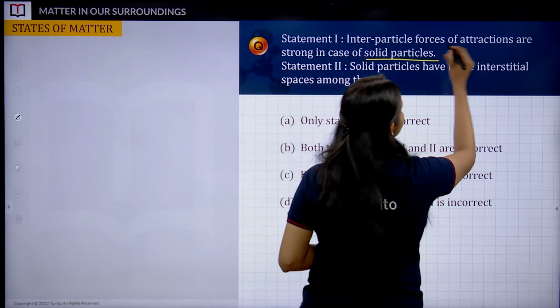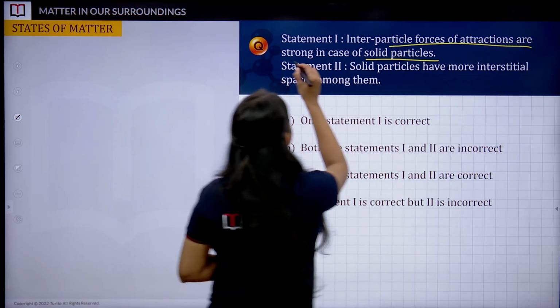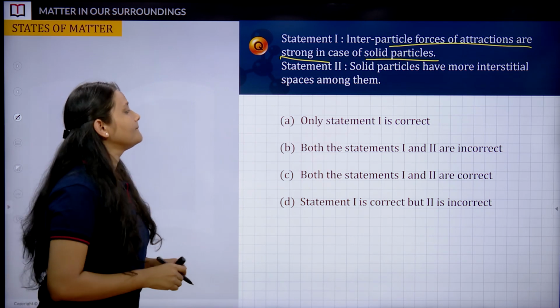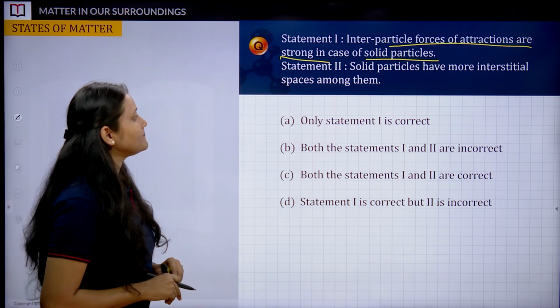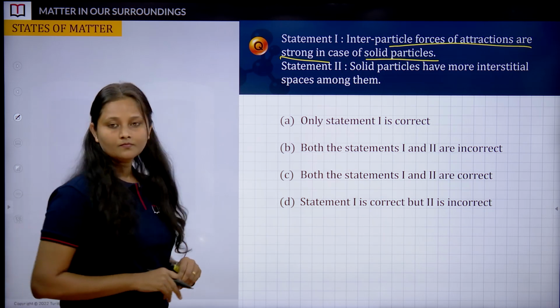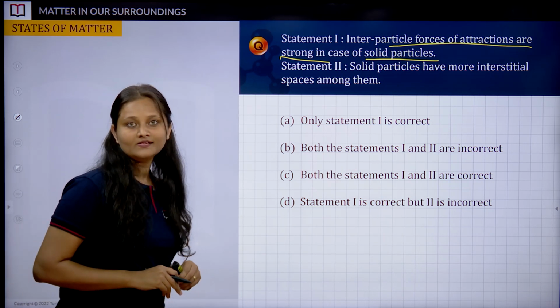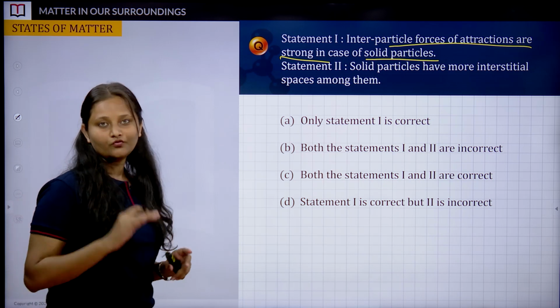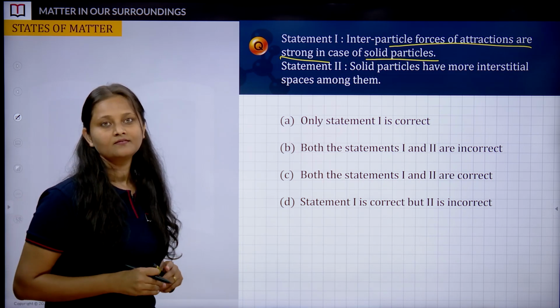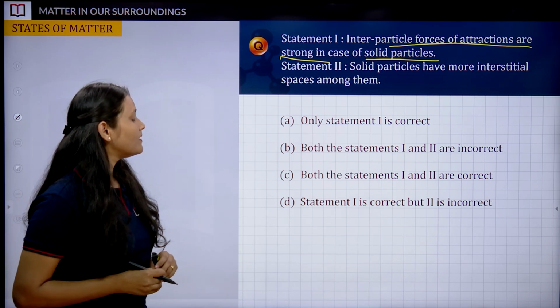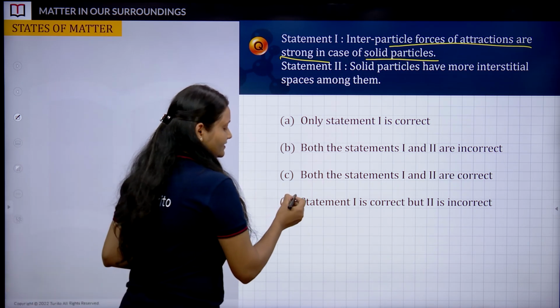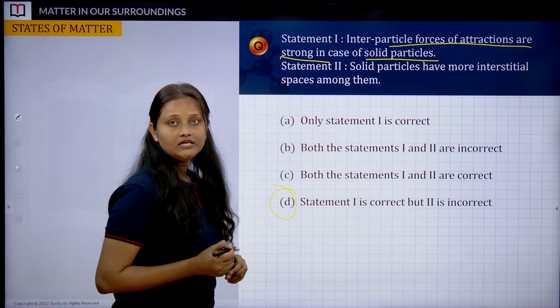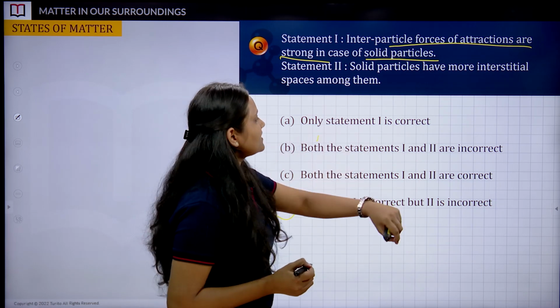Interparticle forces of attraction are strong. Keep typing. I can see many of you are getting it right. Cool. So this is the right answer, option D. Only statement 1 is correct.